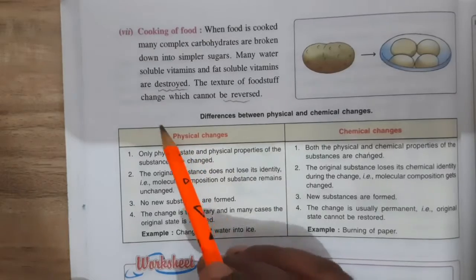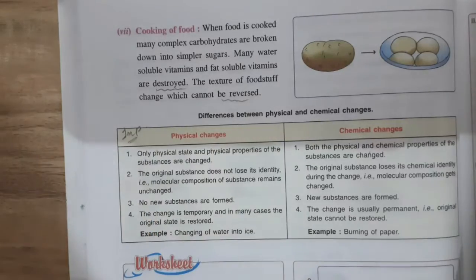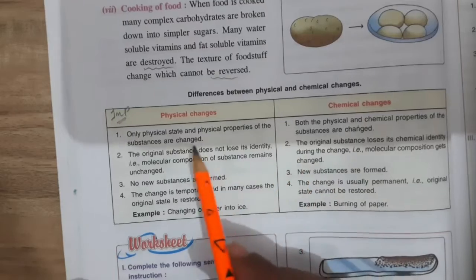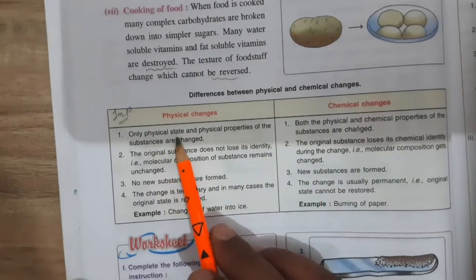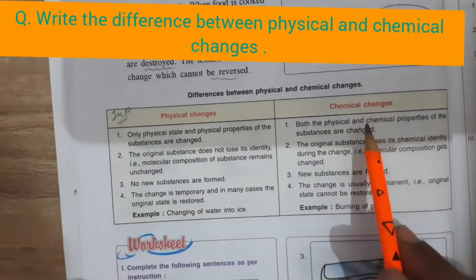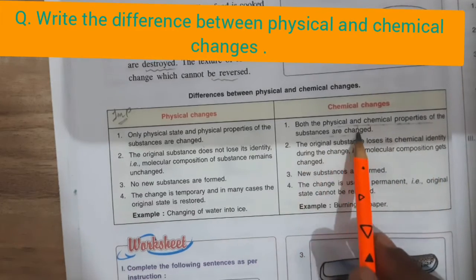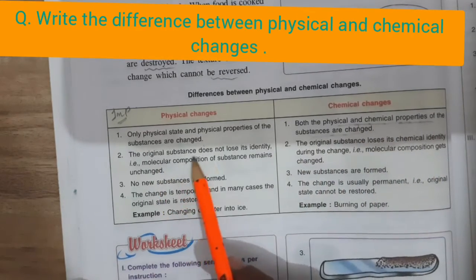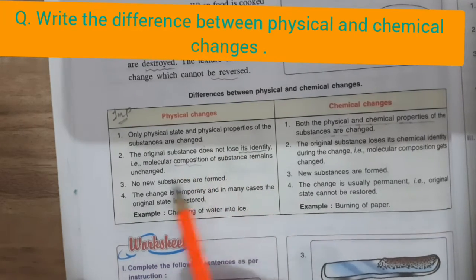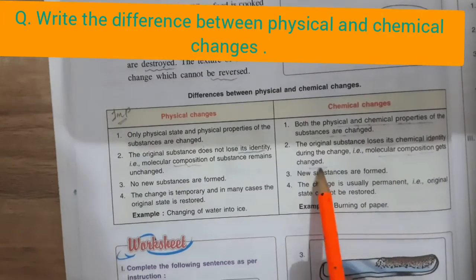So here is an important question that you must write in your copy and try to learn also: physical changes and chemical changes. First is the definition: when only the physical state and physical properties of substances are changed, we say physical changes. And in chemical changes, both the physical as well as the chemical properties of substances are changed. Second, in a physical change the original substance does not lose its identity and remains the same composition, but in a chemical change it loses its chemical identity and the molecular composition gets changed.